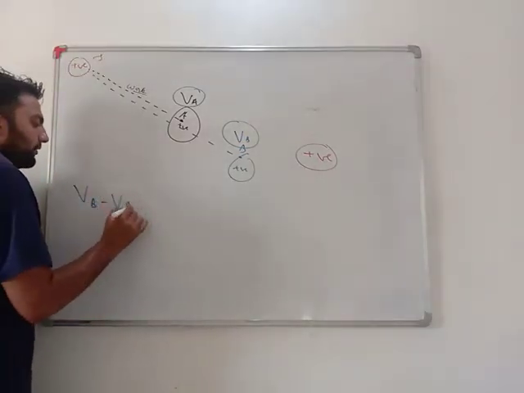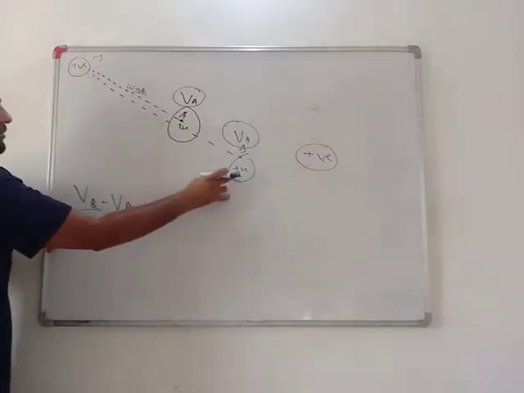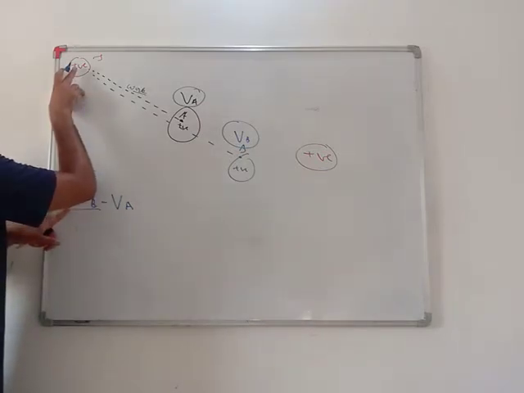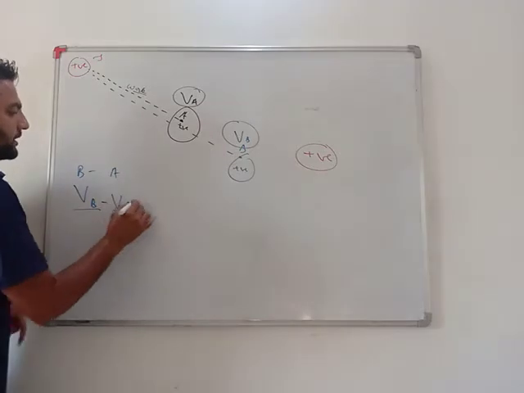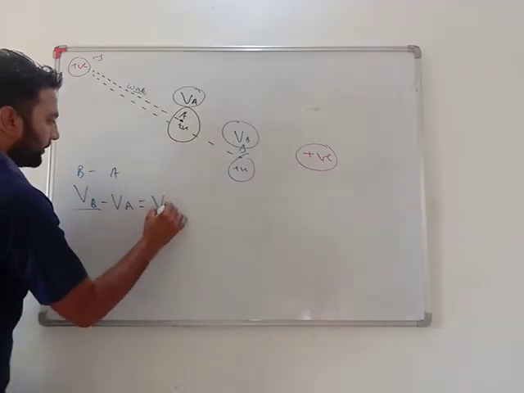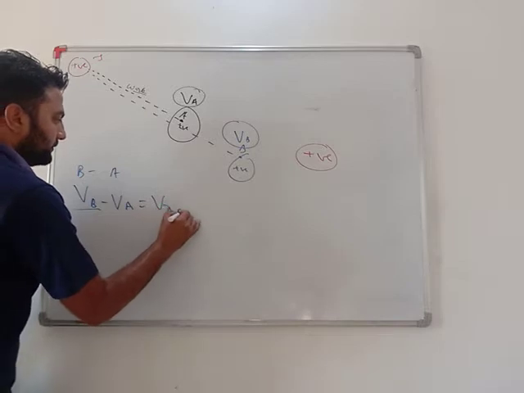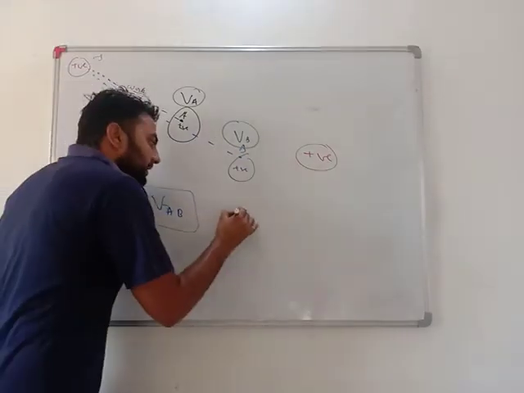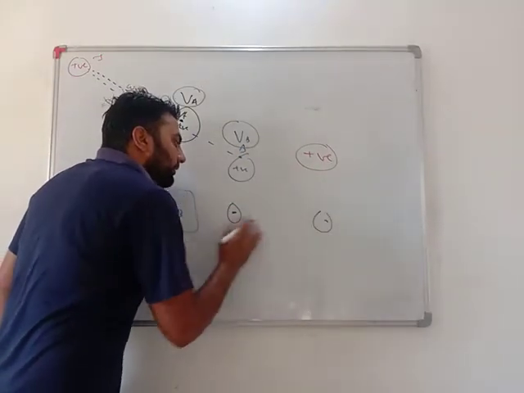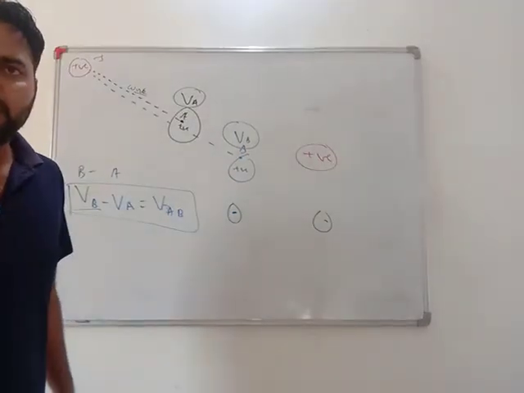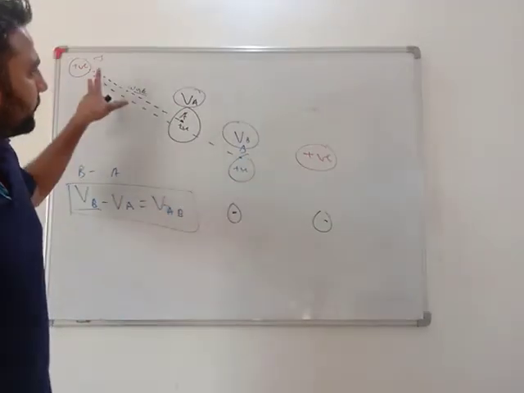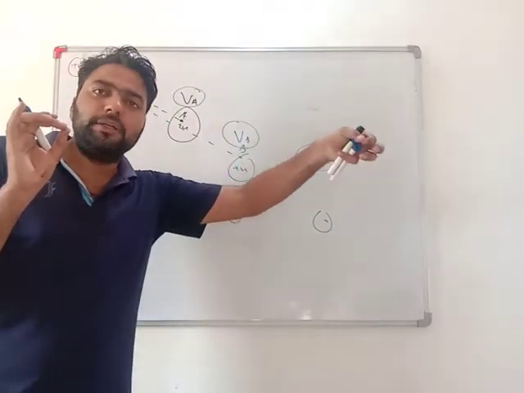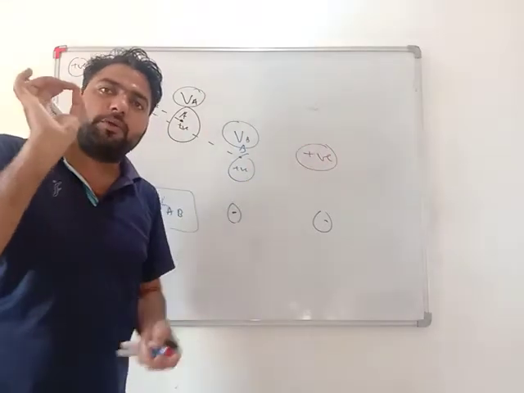VB minus VA. Work done to bring any charge from infinity to point B minus work done to bring any charge from infinity to point A. This will give me potential difference. Very important. VAB. What is potential difference? Potential difference is the difference in the work done between any 2 points. Got it, my dear students? Yes or no? Very simple. Work done to bring any charge to any point and work done to bring any charge to another point. The difference of the work done is called potential difference.